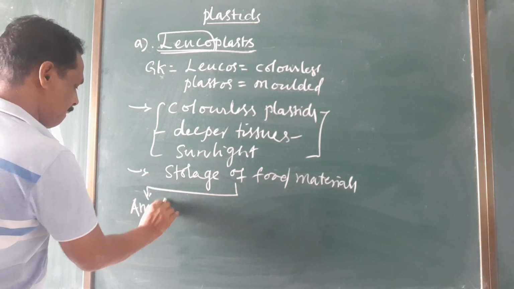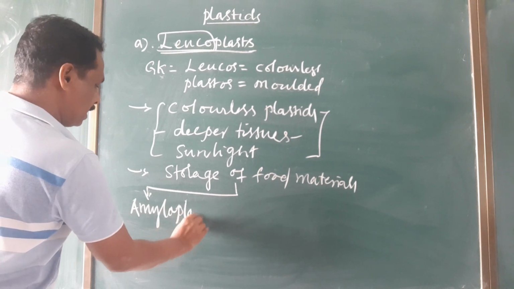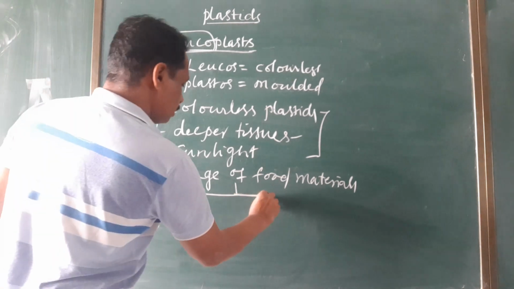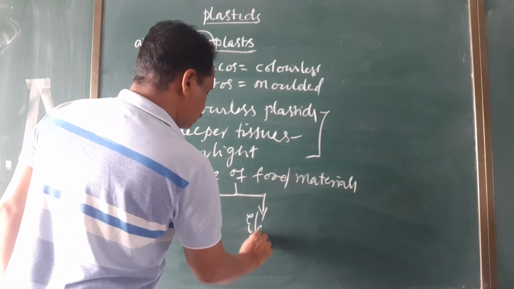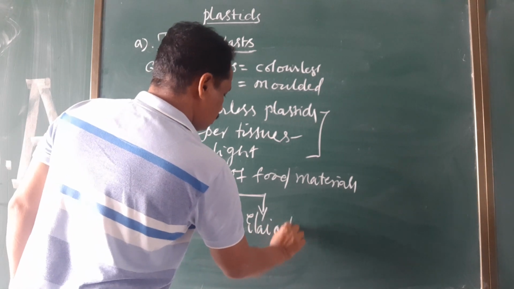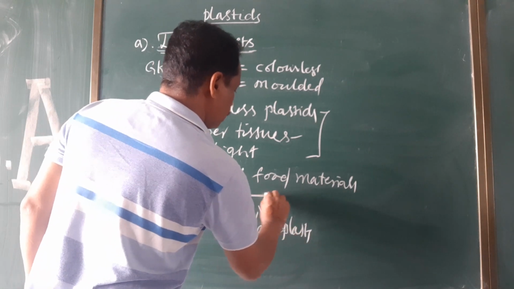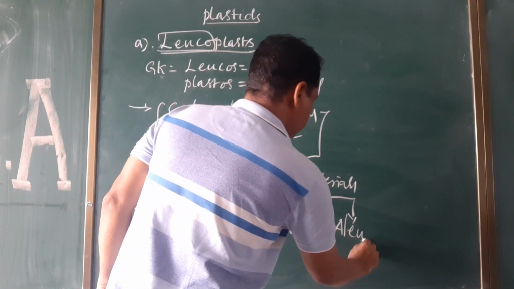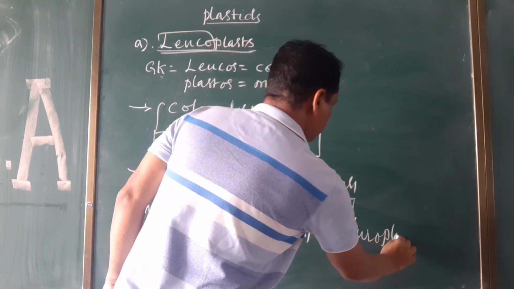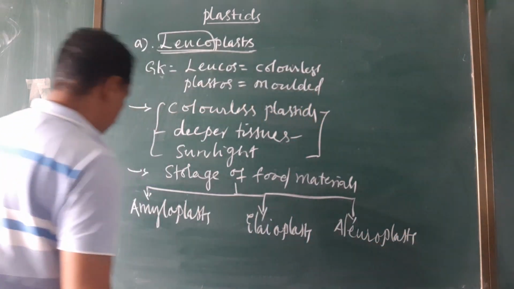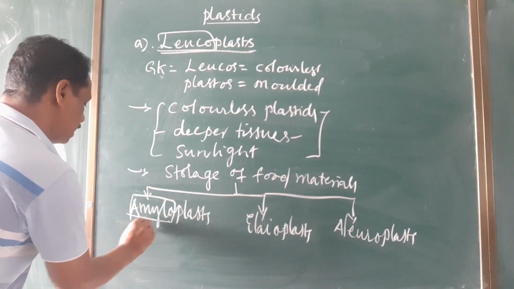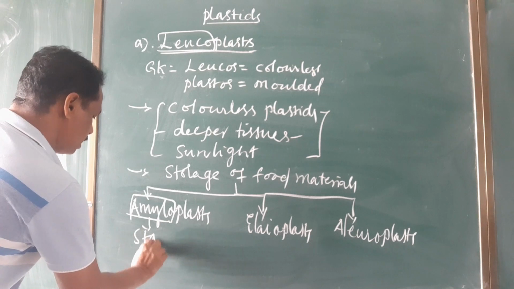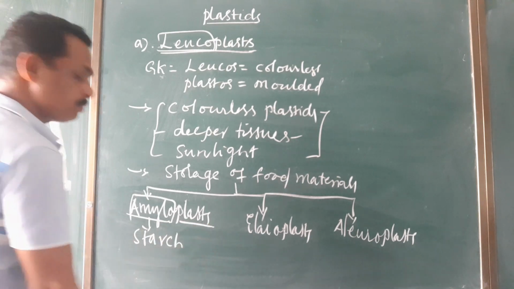Amyloplast, elaioplast, and aleuroplast. Amylo means starch, and plastas means molded structures.